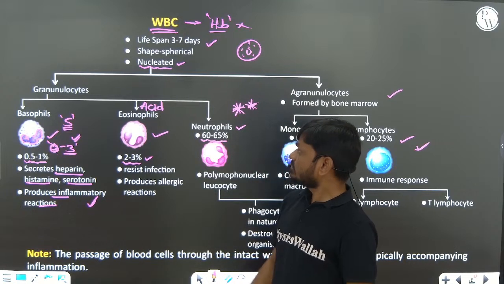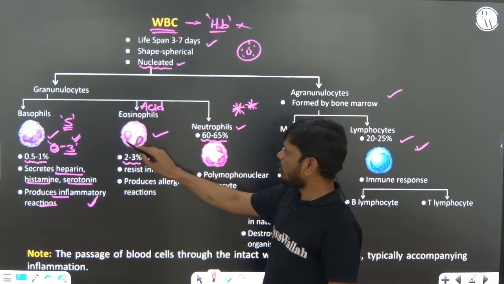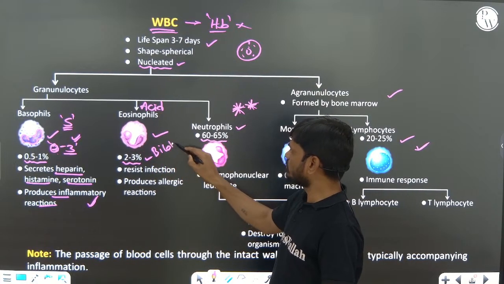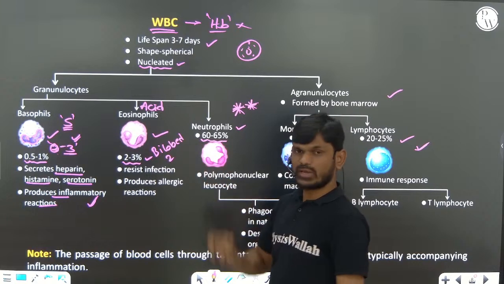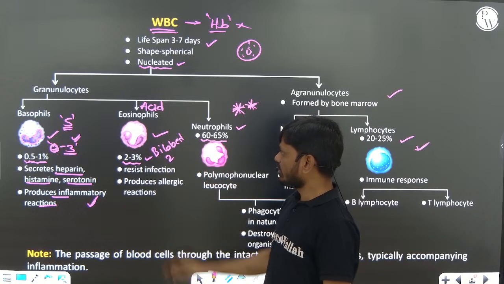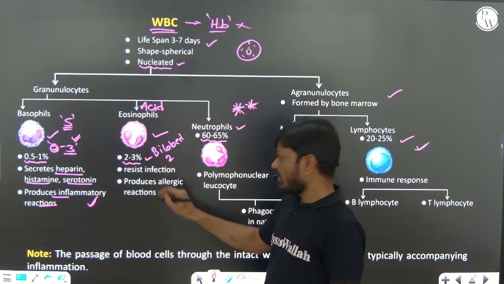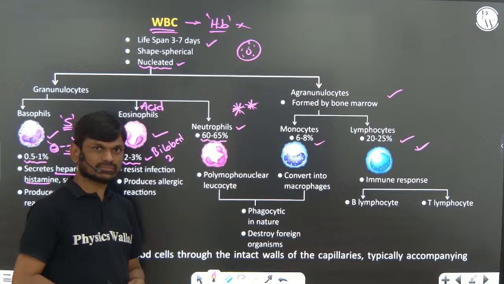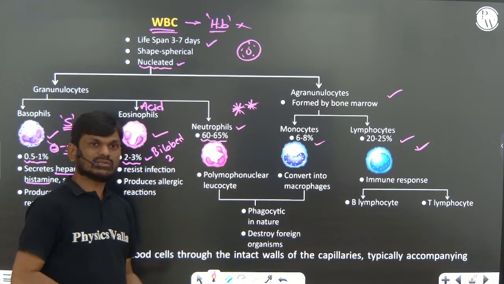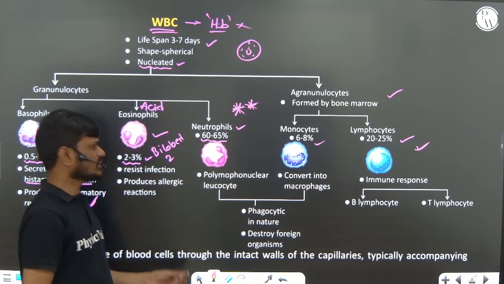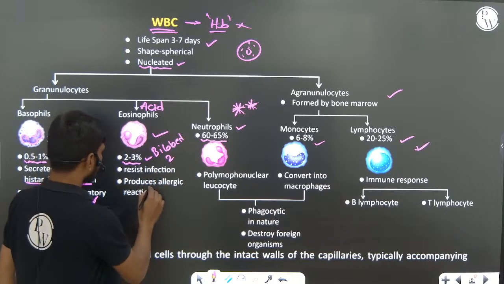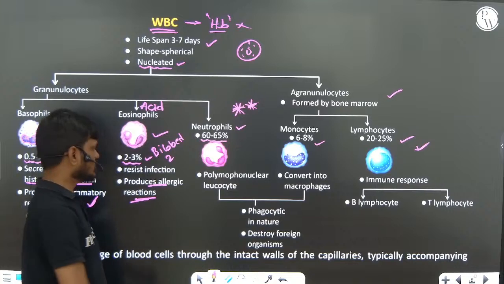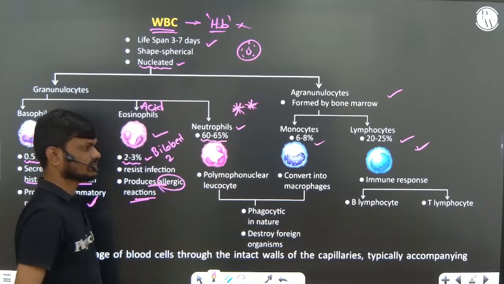Next, the eosinophil has a bilobed nucleus, with 2 lobes. Eosinophils resist infection; they fight infection and try to eliminate it. Their number increases during parasitic infection and allergic reaction.